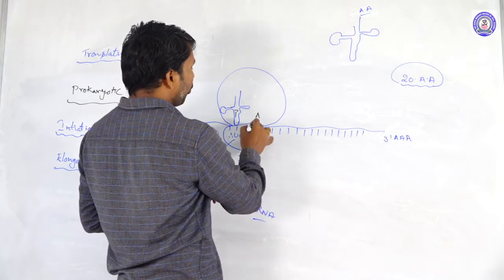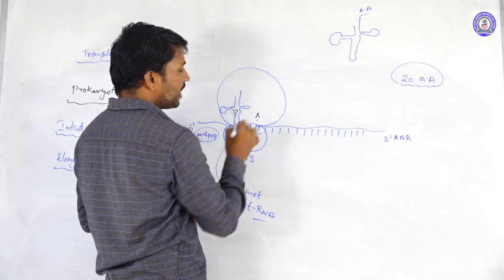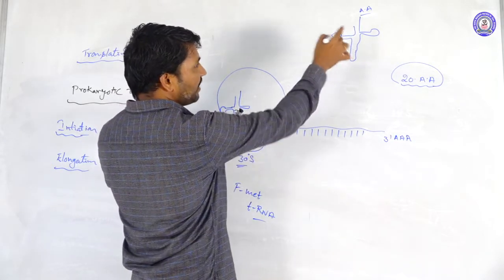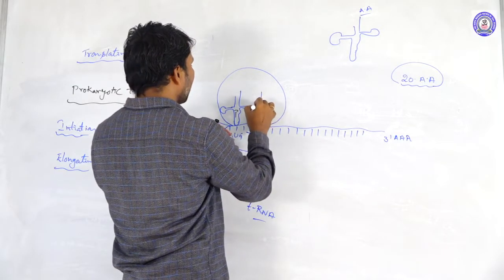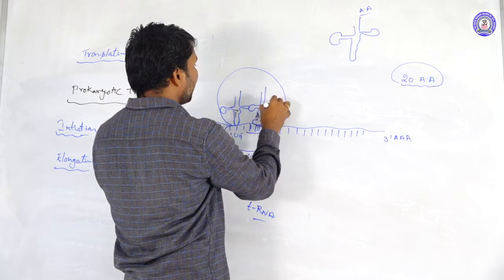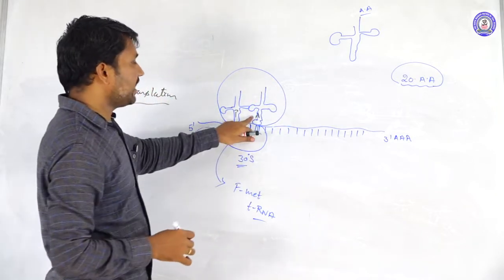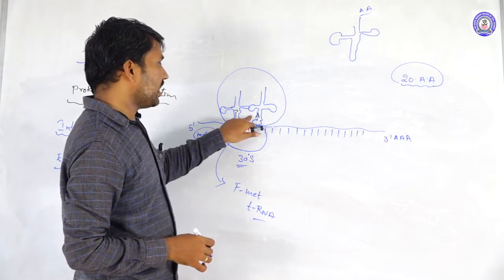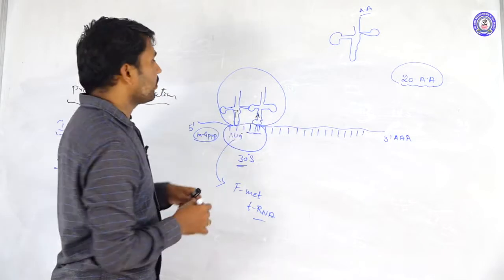The activated tRNA for the second codon coded in the mRNA comes and binds to the A site of the ribosome.